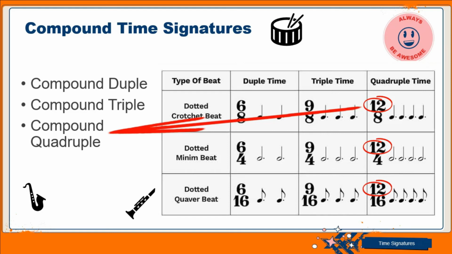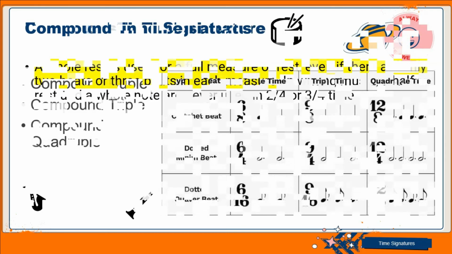So take note that for the compound time signatures, the upper figure is either 6 or 9 or 12. So these are the common upper figures for the compound time signatures. Now let's not forget that the upper figure is what actually differentiates both time signatures, whether it is simple or compound time. It is not necessarily the bottom figure, it is usually the upper figure that separates the simple time from the compound time.